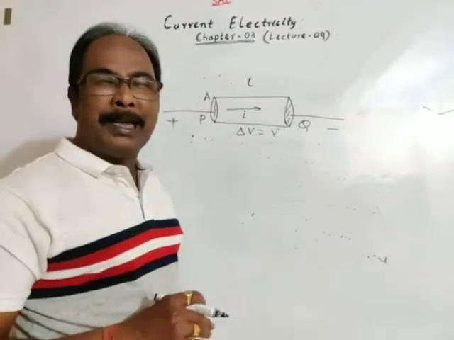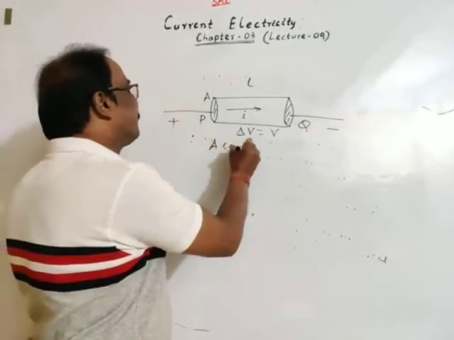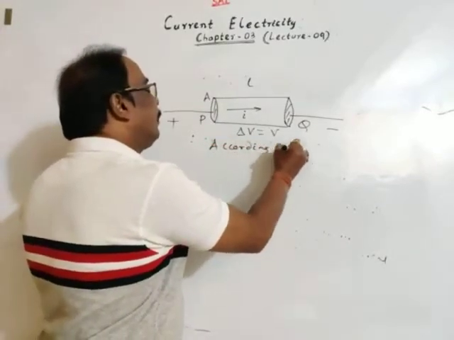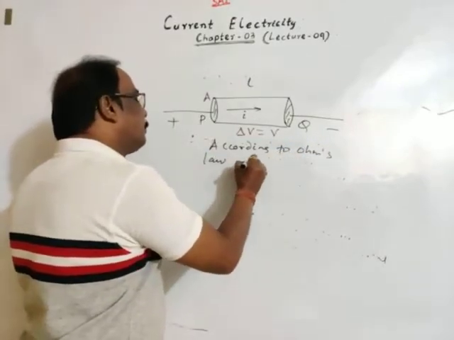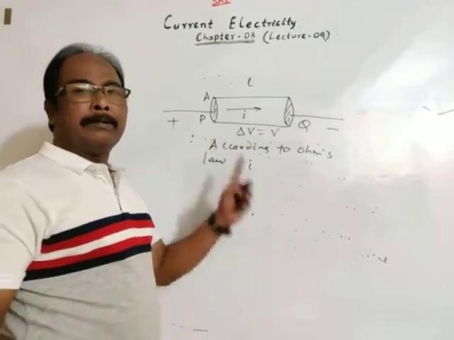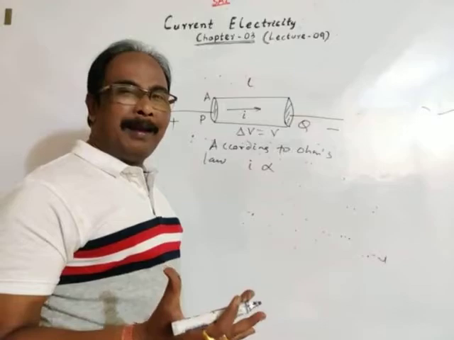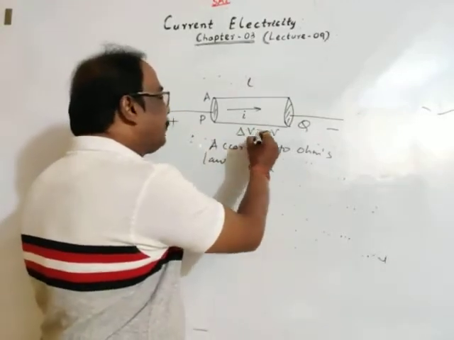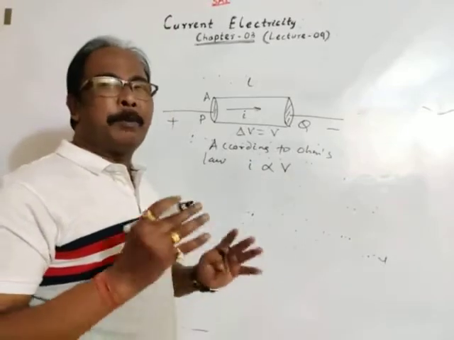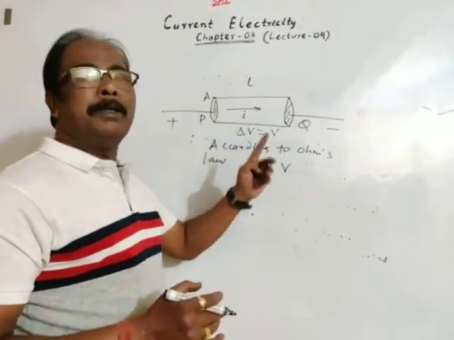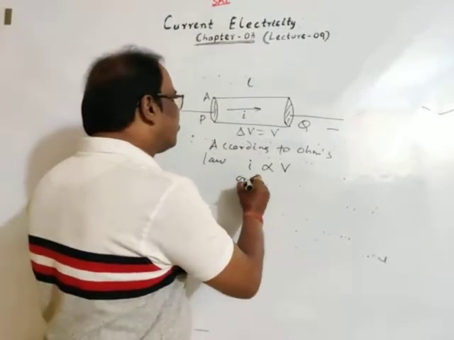Let the potential difference now be V. Then according to Ohm's law, the current I flowing in a conductor varies directly as the potential difference delta V, or let's take V, maintained between the ends of the conductor, or vice versa.